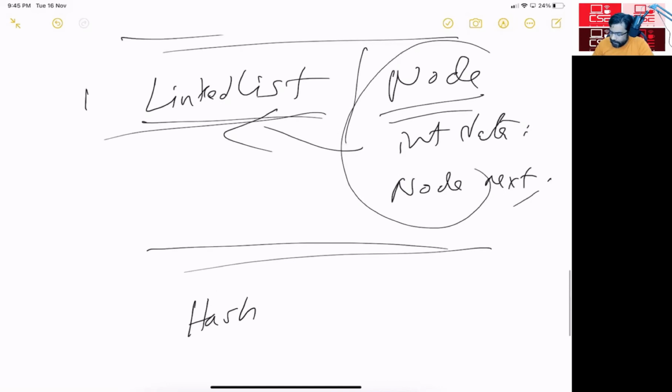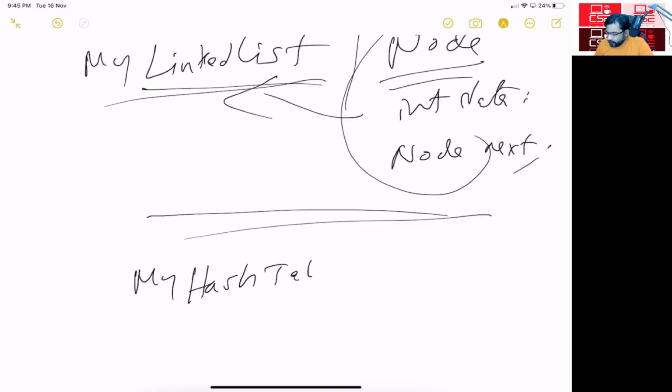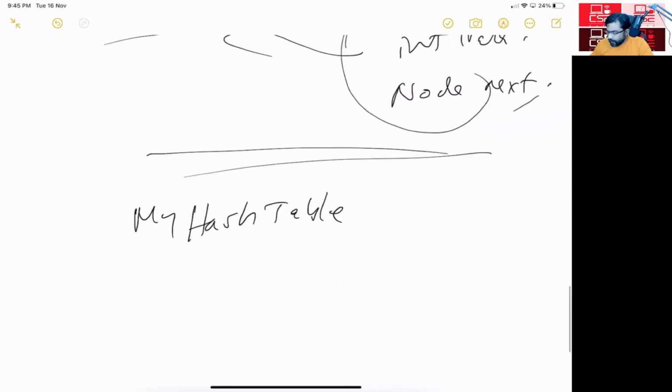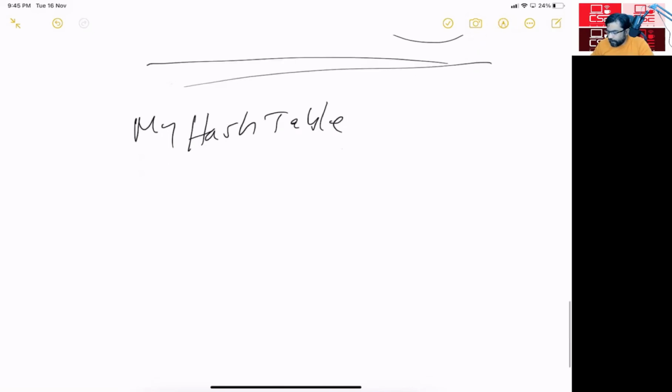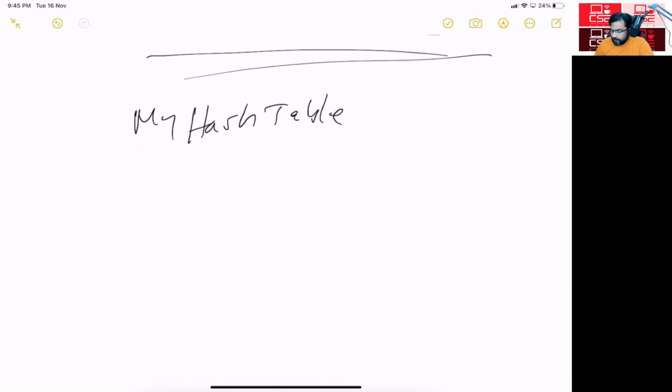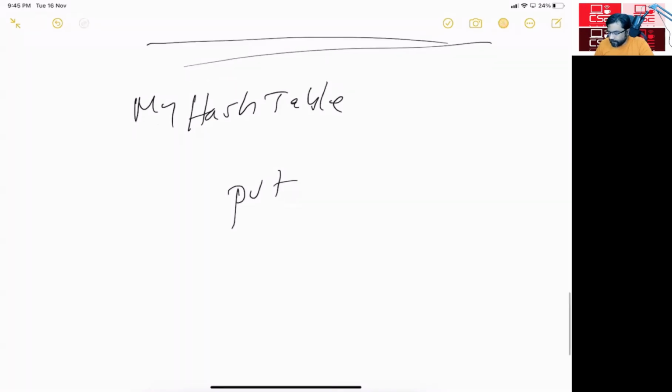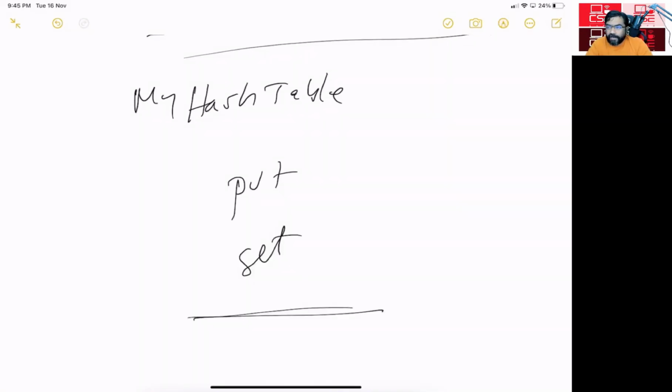And then you will have, so you can call it my linked list and my hash table, just to avoid confusion with Java's hash map and all. And this my hash table, or this hash map in general, can have two functions minimum, a put and a get. This is another test for whatever Java we learned until now.